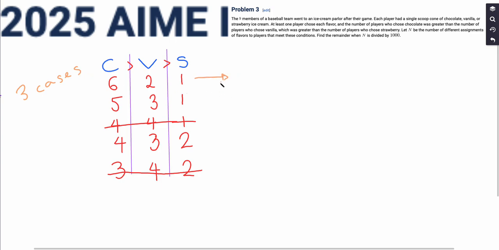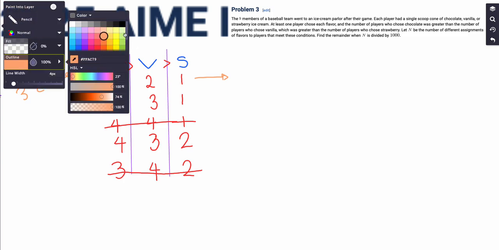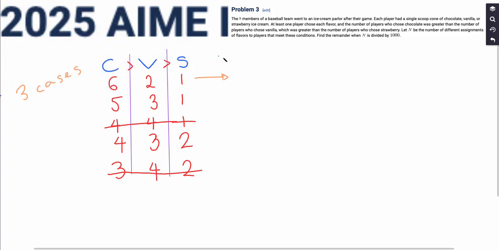Let's consider the first case. The number of ways to assign these flavors to 9 players, we can basically use some combinatorics here. We can work in the backwards direction, and that's going to be easier.